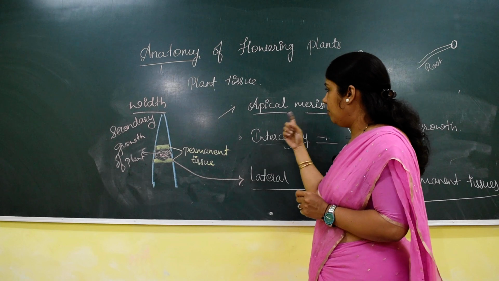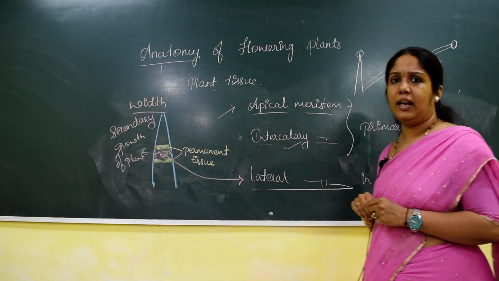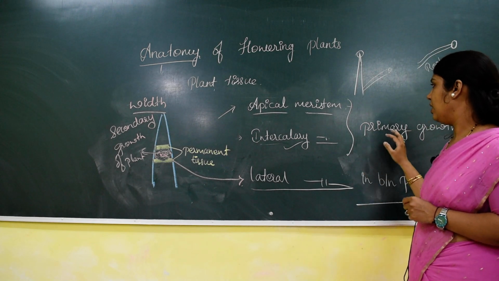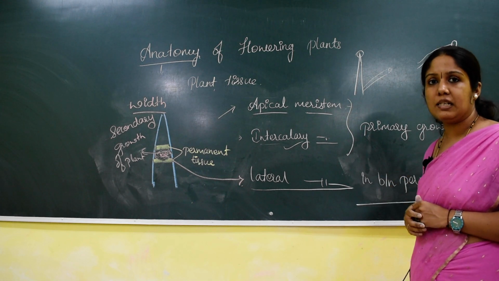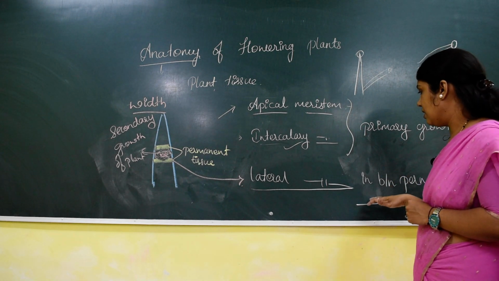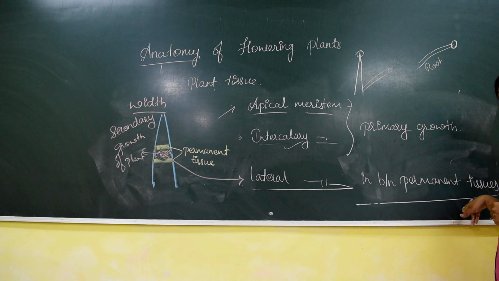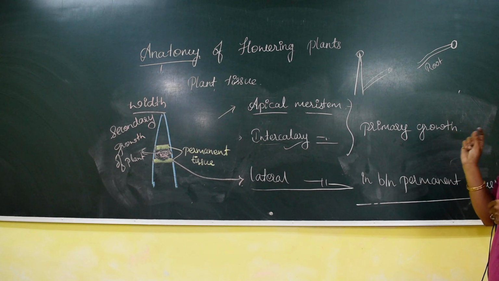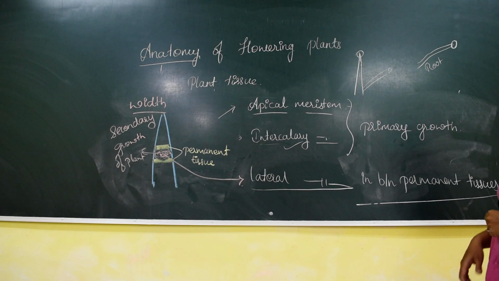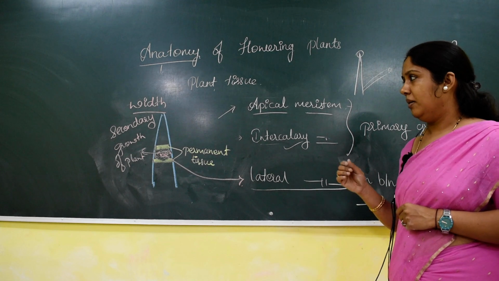So now another very important point, you have to remember: the apical meristem and intercalary meristem together are involved in primary growth of the plant, that is, the plant increases mainly in its length. Whereas the lateral meristem is seen in between the permanent tissues. So if, in between two permanent tissues, there is a meristematic tissue, that meristematic tissue is lateral meristem.